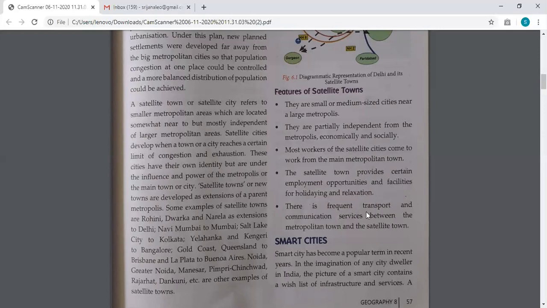So there are frequent transport and communication services between the metropolitan cities and the satellite towns, because people have to keep moving in, because both of them are actually interdependent. One is dependent on the other.